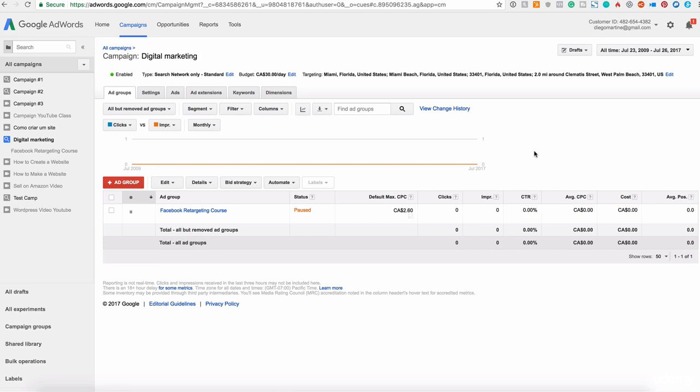Not because you are new to this, it's because when we start advertising on one new channel, sometimes we need to invest a little bit of money, a little bit of time in order to find the right way and the right audience. The way that you advertise on Facebook is not the same way that you advertise on Google AdWords, for example.